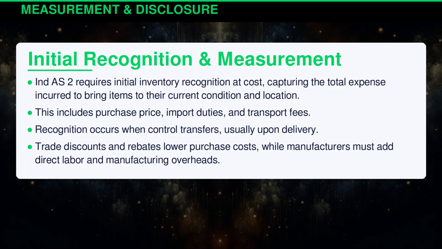Indian Accounting Standard 2 requires initial inventory recognition at cost, capturing the total expense incurred to bring items to their current condition and location. This includes purchase price, import duties, and transport fees. Recognition occurs when control transfers, usually upon delivery. Trade discounts and rebates lower purchase costs, while manufacturers must add direct labor and manufacturing overheads.